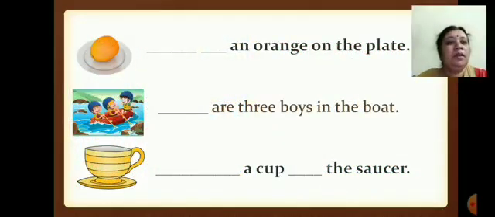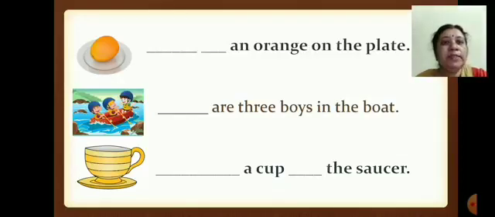Now, have you opened the book, children? Yes. Now, let us see the first one. Okay, now we will read the line. Dash an orange on the plate. What is the line, children? Dash an orange on the plate.